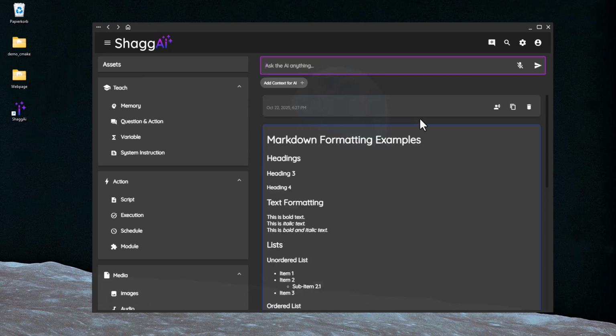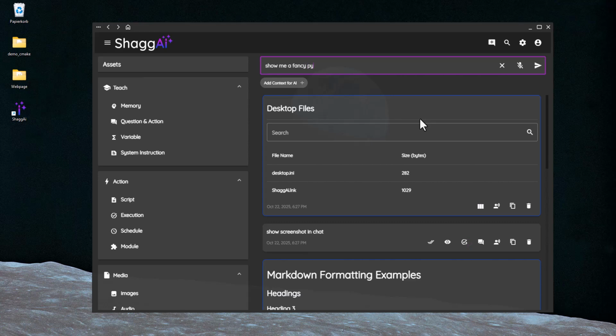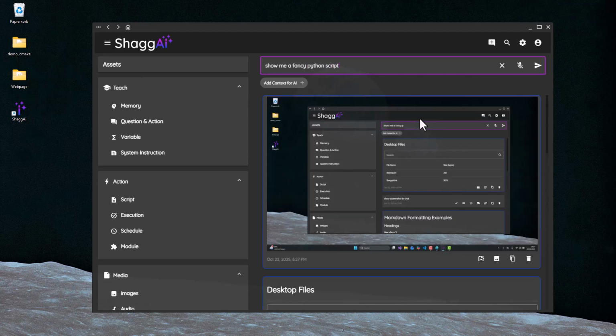Share visuals with ease. Display images in the chat, or present code inside focused editor boxes.